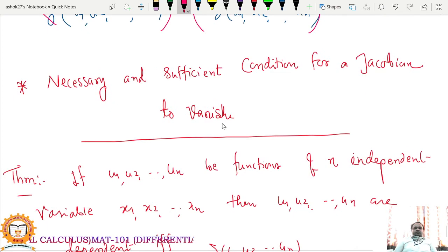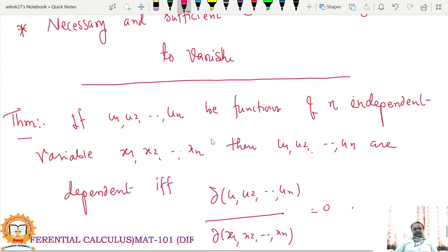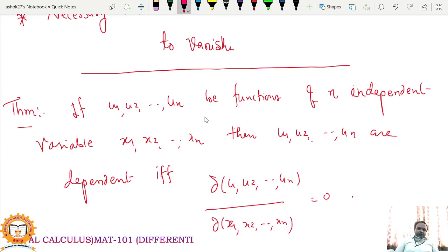So what is the necessary and sufficient condition for the Jacobian to vanish? If u1, u2 up to un are functions of n independent variables x1, x2 up to xn, then u1, u2 up to un are dependent if and only if their Jacobian vanishes.